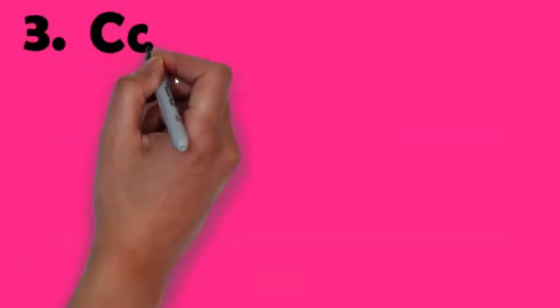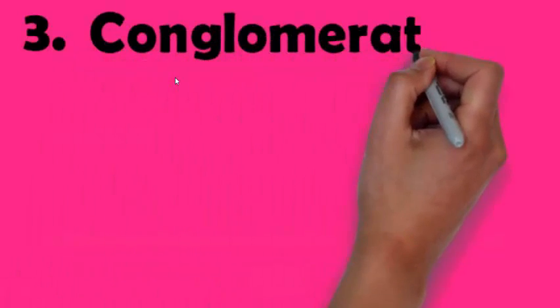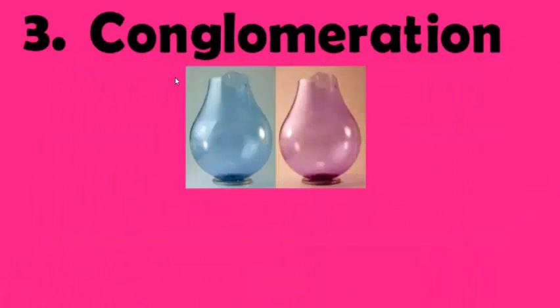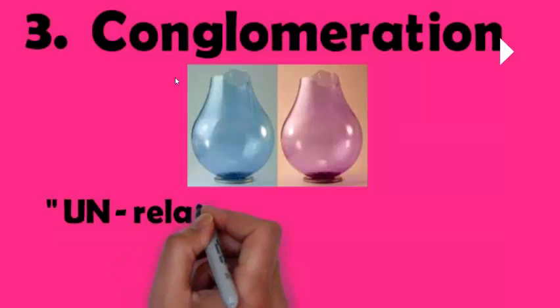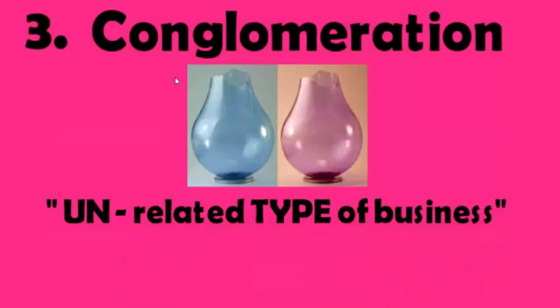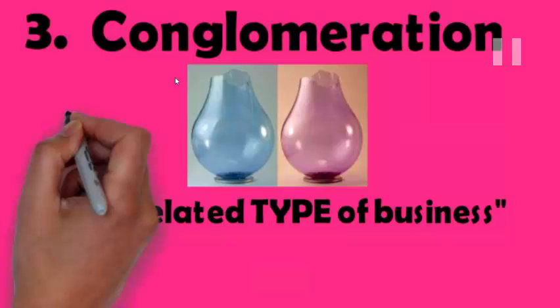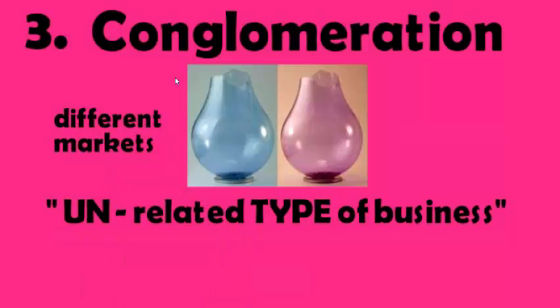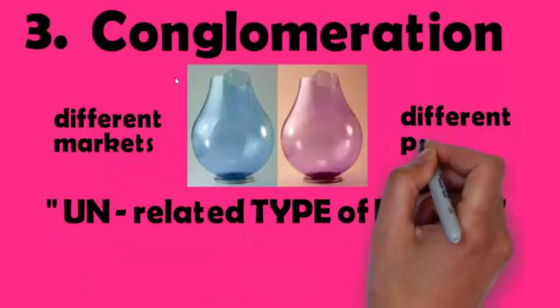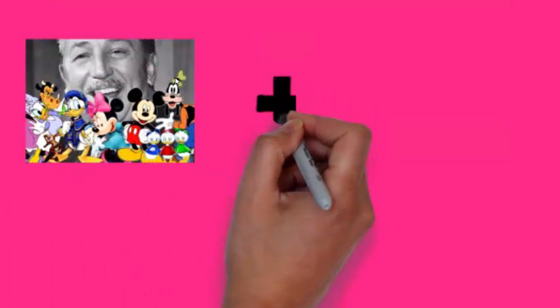Now the third one, that is the conglomerate merger. Conglo. Now you look, they are of different colors. So that is a merger when two businesses are unrelated to each other in every aspect. That is, they are totally different markets, different products. They have different competitors, different sellers, different customers.